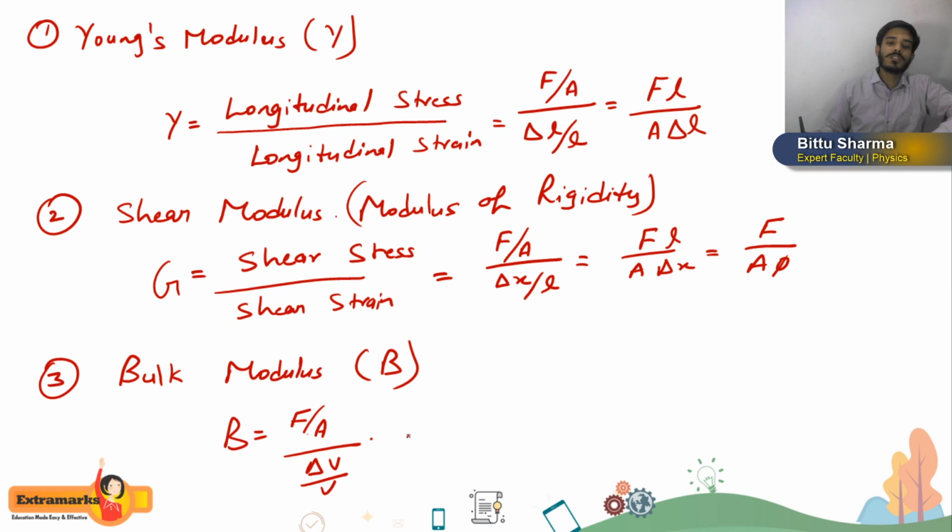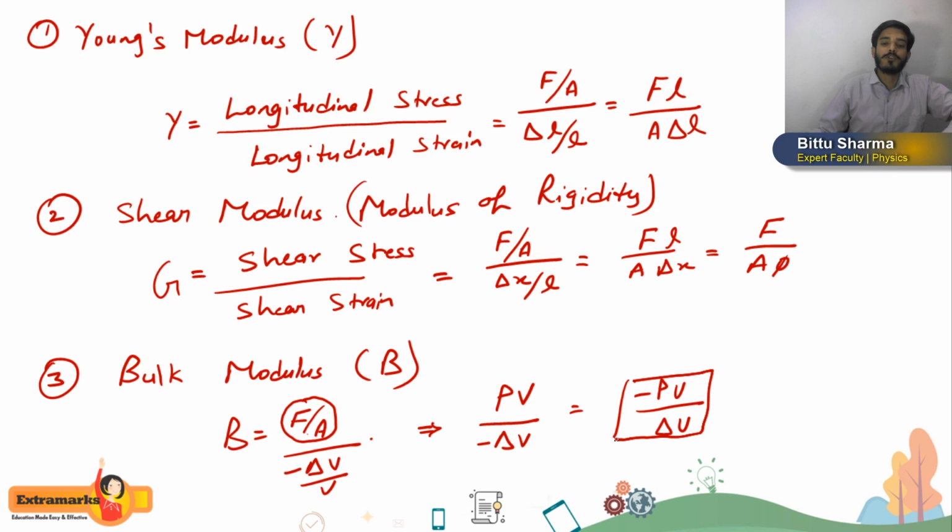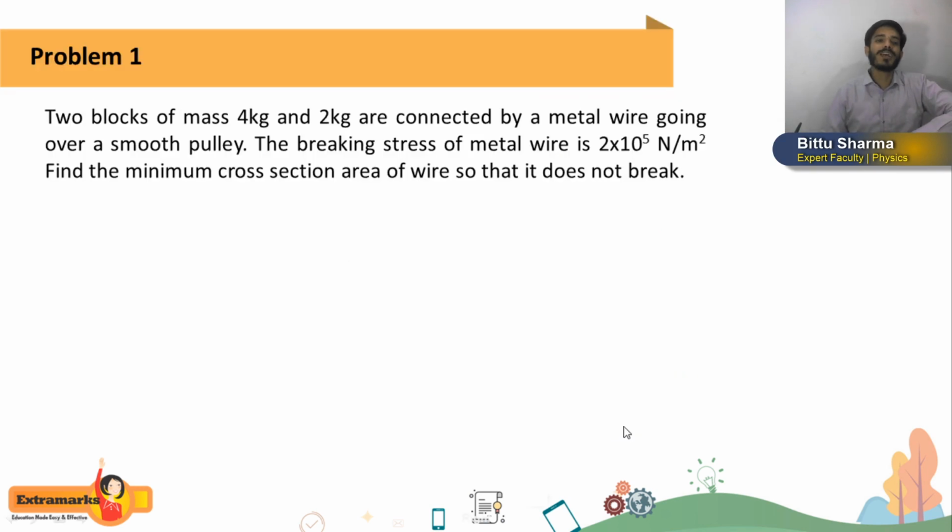So now this force per unit area, students, is the force which we apply on the entire surface area of the object, like I gave the example when we dip a ball inside a bucket filled with water. So this force per unit area will become pressure, into V divided by delta V. And here we will use a minus sign also. Why? Because the volume here is going to decrease. So it will become minus PV divided by delta V. This is the formula of bulk modulus which we have to use in our numericals. I hope you are getting this, students.